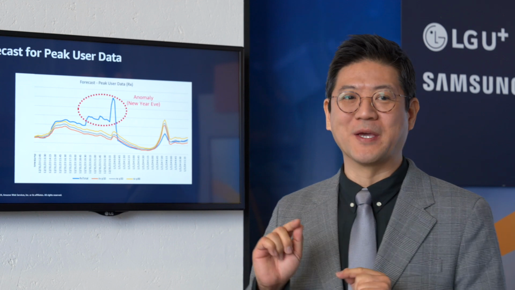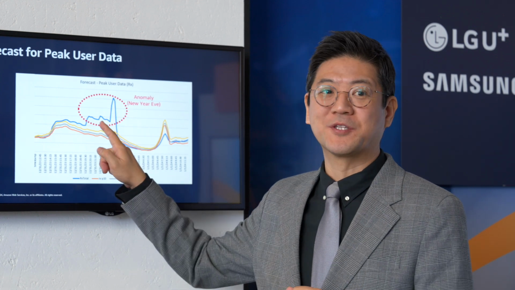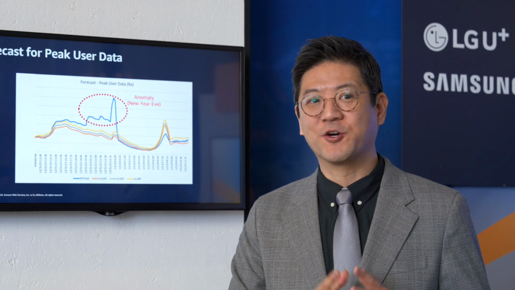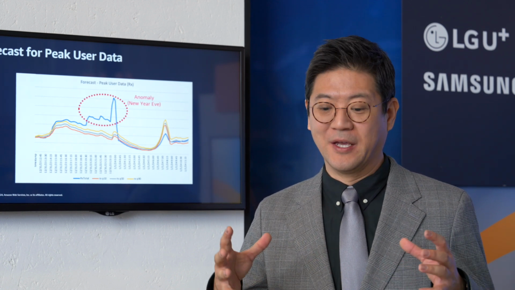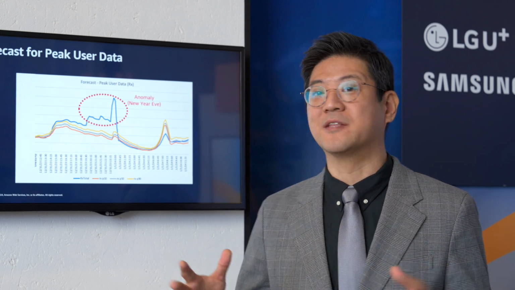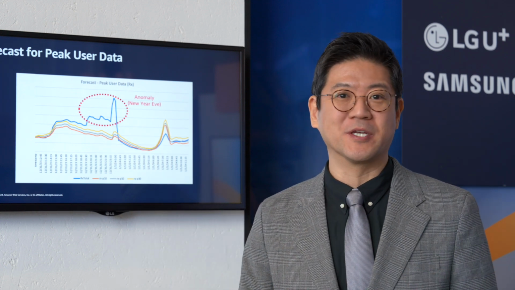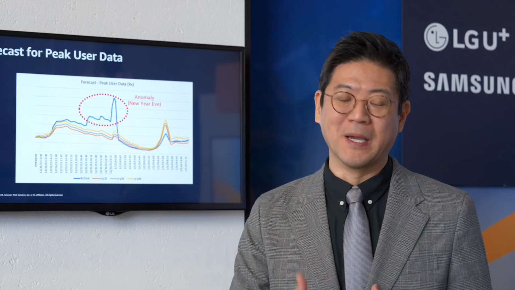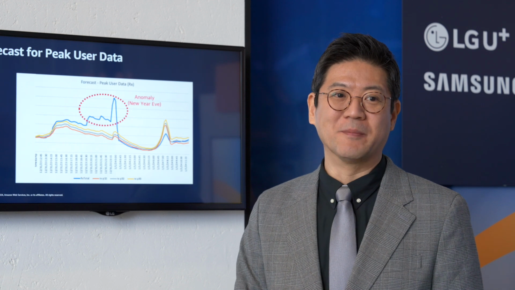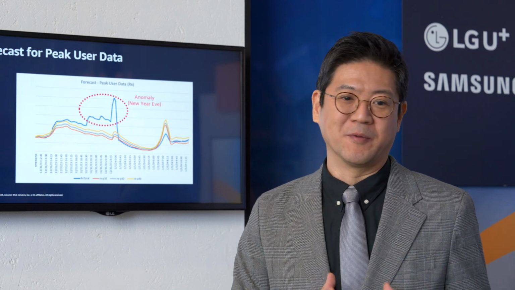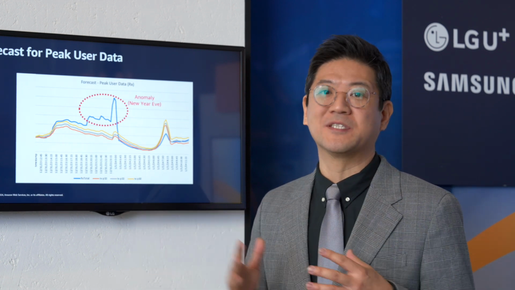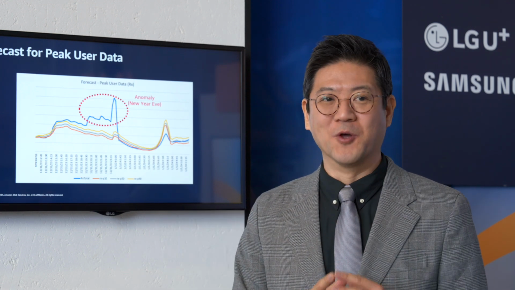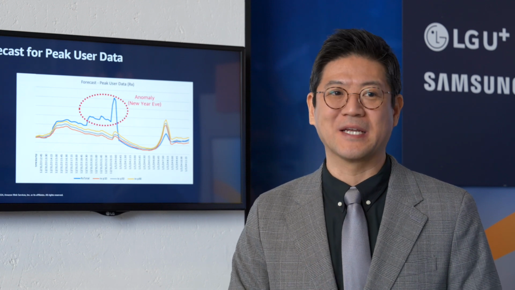I want to chime in to make a remark here because this is captured as an anomaly. That is because we only use 2 months of data. If we were able to accumulate a data set of more than 2 years, then this would no longer be an anomaly in the system. But right now, we are using 2 months of data. Comparing to the previous November data, certainly this is an anomaly. But if we had last year's data and the year before, then it could be seasonal, kind of normal data. But in this demo, I just want to make sure this is captured as an anomaly because we are using a limited number of data sets.